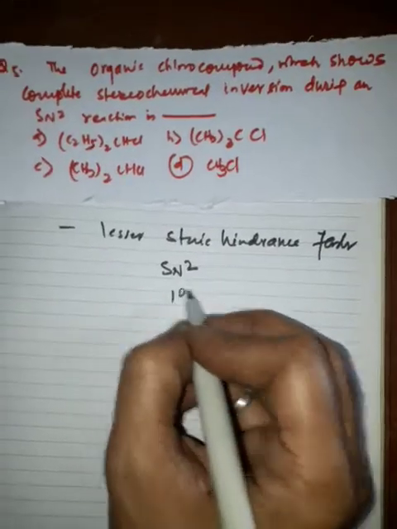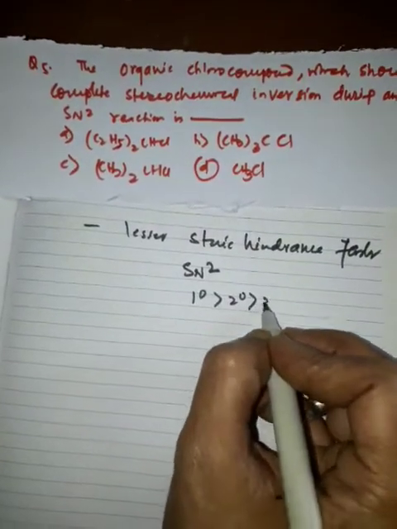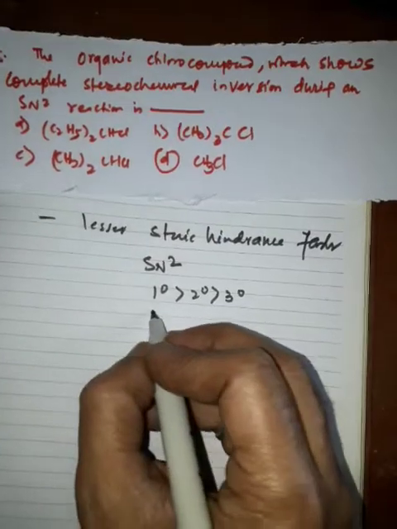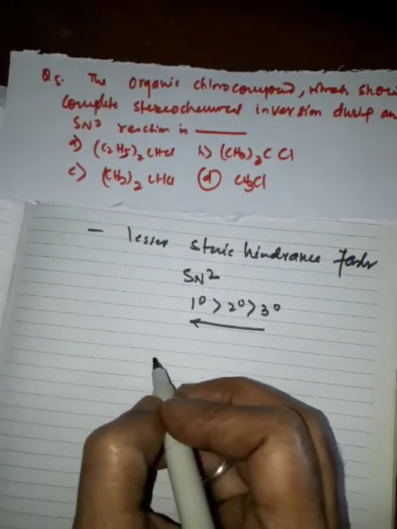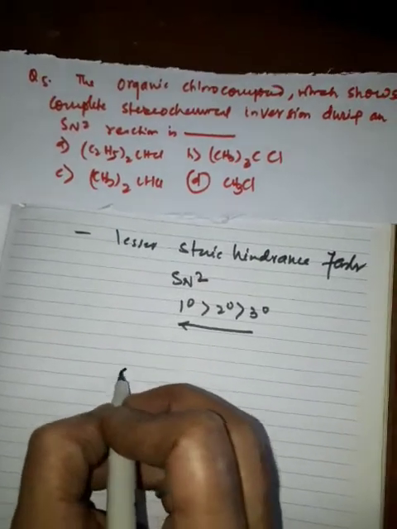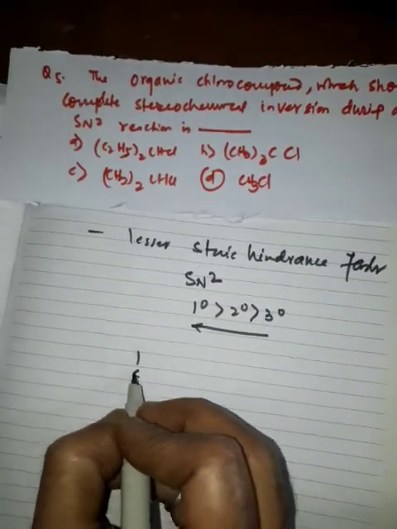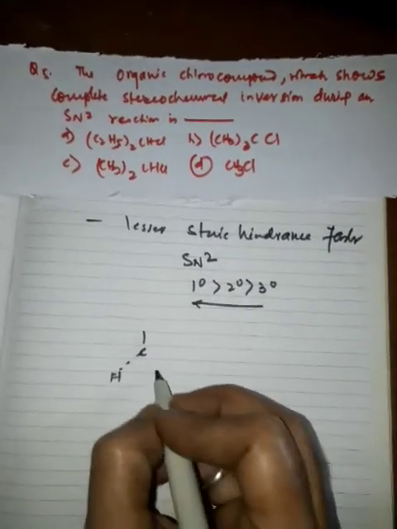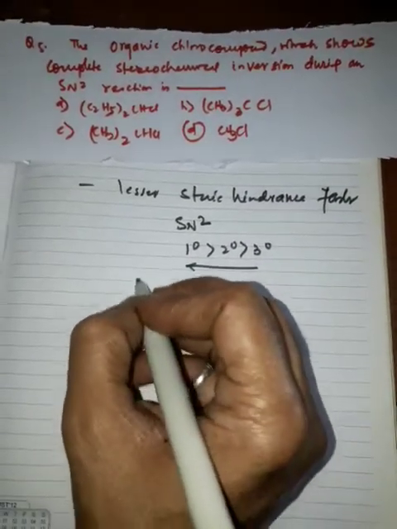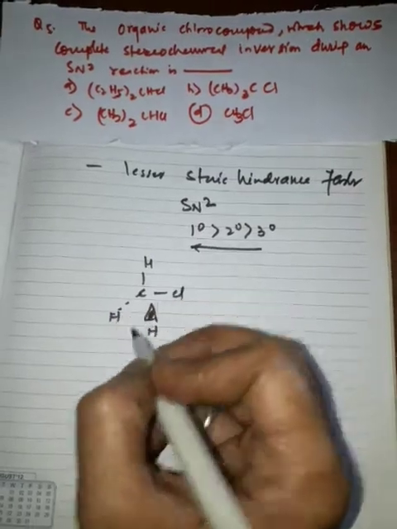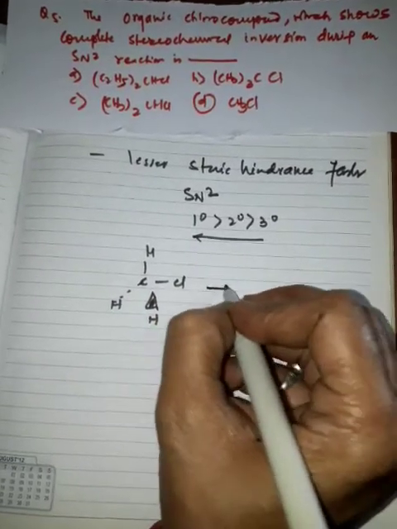Then 1 degree, 2 degree, and 3 degree. So 1 degree will prefer SN2 reaction. SN2 involves inversion of configuration. Let us see it. This is the wedge and dash structure of monochloromethane.